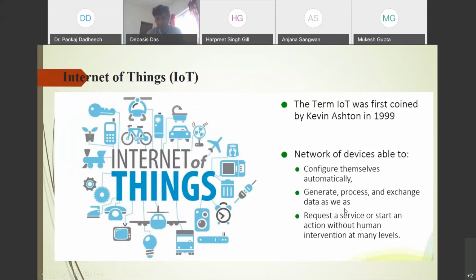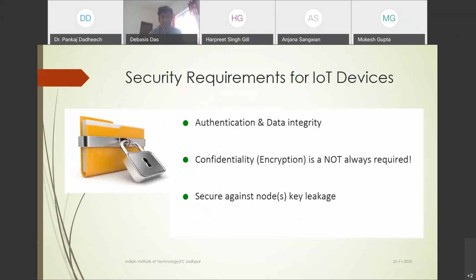In this case the authenticity of the devices is an important thing. Then confidentiality is also an important parameter. The sender side encrypts the information, and only the correct receiver or authenticated user is able to decrypt the information. Security also concerns key leakage, and in case of key leakage the trust relationship between the users must also be strong.